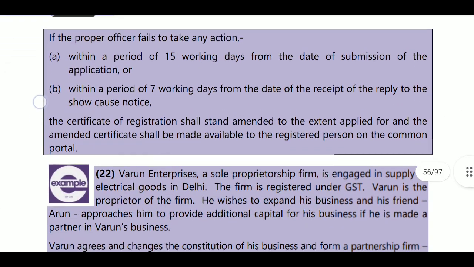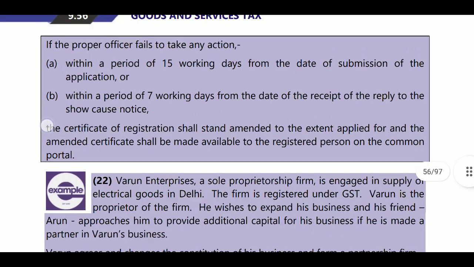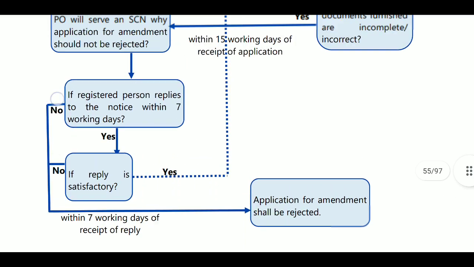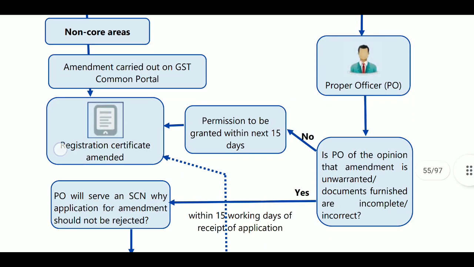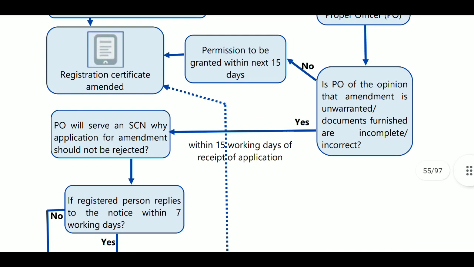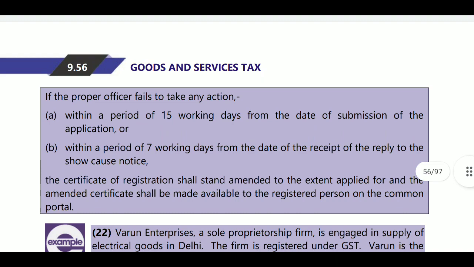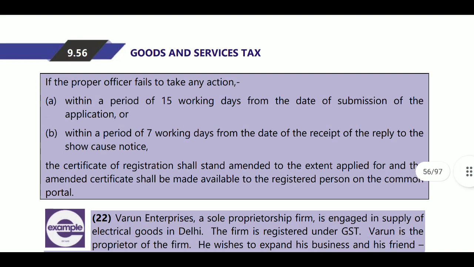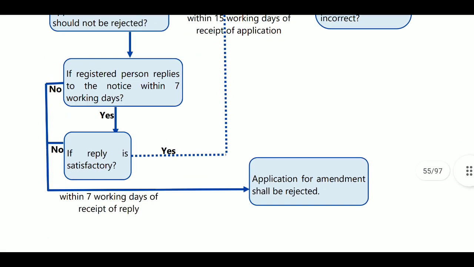Next, if the proper officer fails to take any action within the first 15 working days, and has not provided any show cause notice or amended the details, then it will be treated as deemed approval.